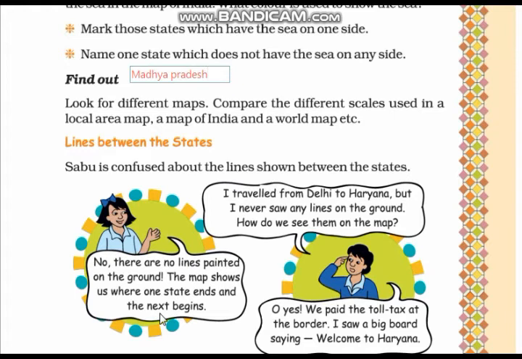So this girl replied that there are no lines painted on the ground, but the map shows us where one state ends and the next begins. So how can we know where one state ends and the next begins? Here this boy said, oh yes, we paid the toll tax at the border. I saw a big board saying welcome to Haryana. So this way we can know that one state ends and the next begins.